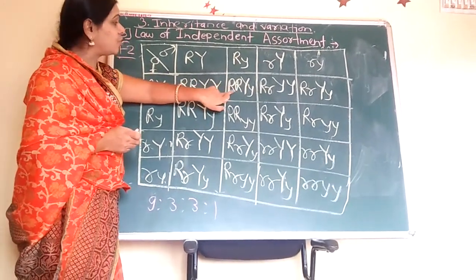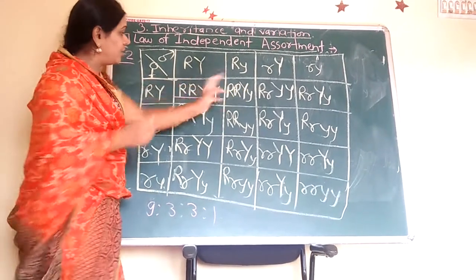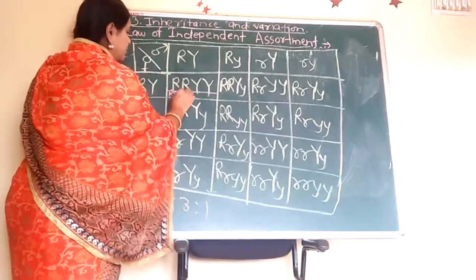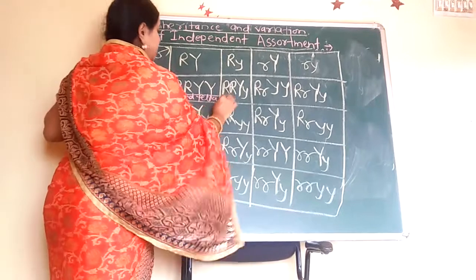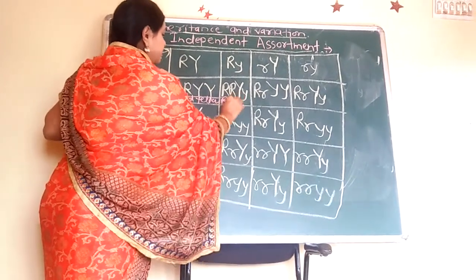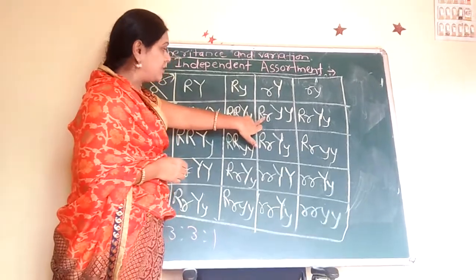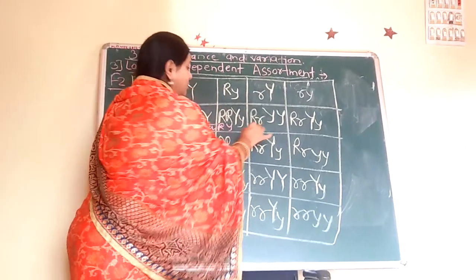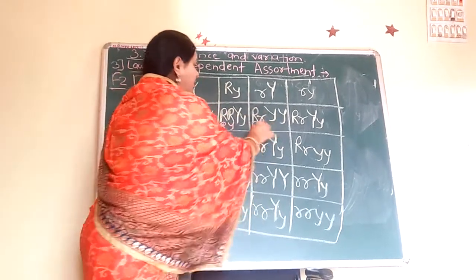This is also round and yellow. This is also round and yellow. Round, yellow, round, yellow. Then this is also round and yellow. That's why here the capital R is going to suppress this r, that is the round, and yellow Y, yellow.